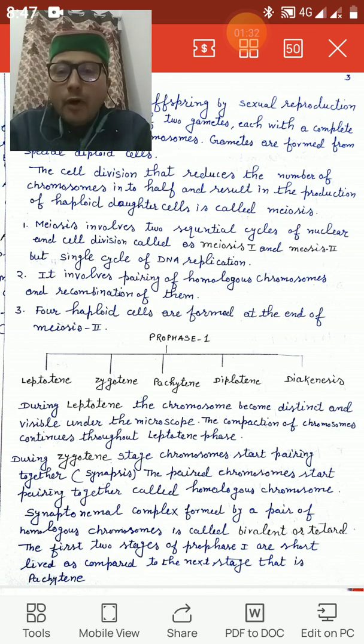So gametes are formed from the special diploid cell. The cell division that reduces the number of chromosomes into half and results in the production of haploid daughter cells is called meiosis. So meiosis is very important. It restores the same number of chromosomes in the members of species.